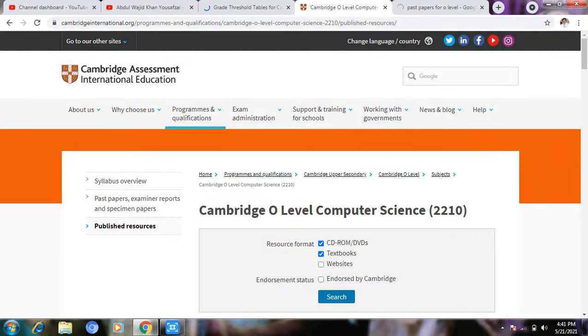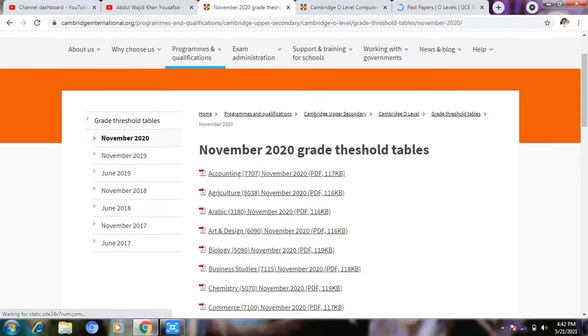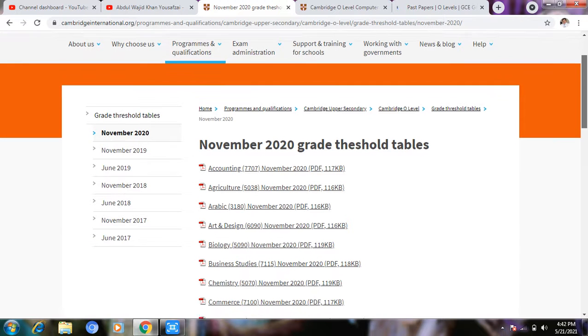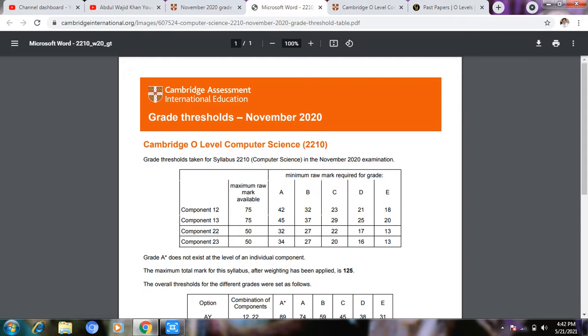Now you will see component 1, 2 and 2, 2. This first one is used in Pakistan, India and the Middle East. 89 got A star. It is a 125 marks paper.